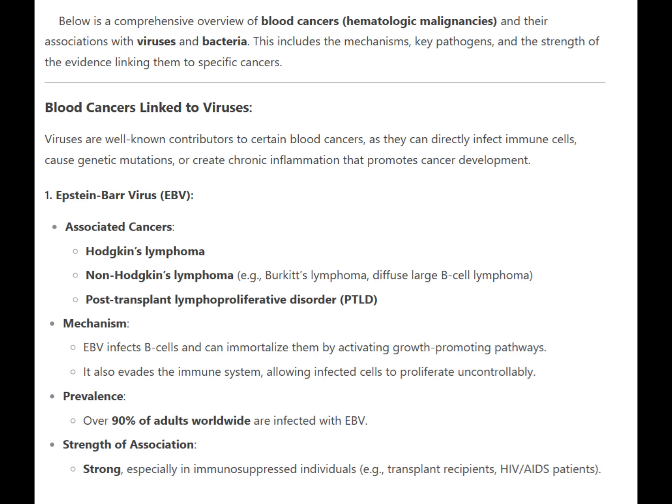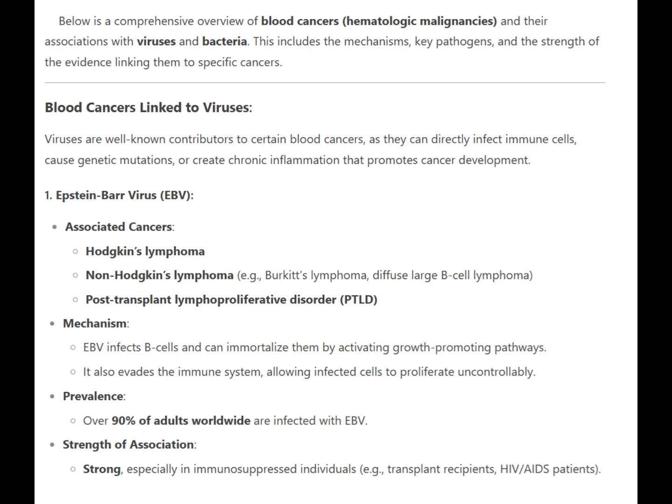Viruses are well-known contributors to certain blood cancers, as they can directly infect immune cells, cause genetic mutations, or create chronic inflammation that promotes cancer development. 1. Epstein-Barr virus, EBV. Associated cancers: Hodgkin's lymphoma, Non-Hodgkin's lymphoma, e.g., Burkitt's lymphoma, diffuse large B-cell lymphoma.